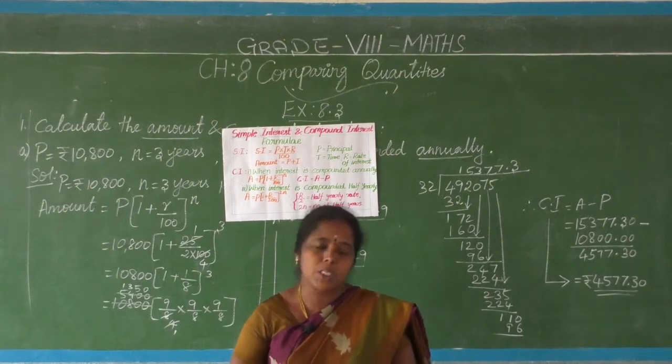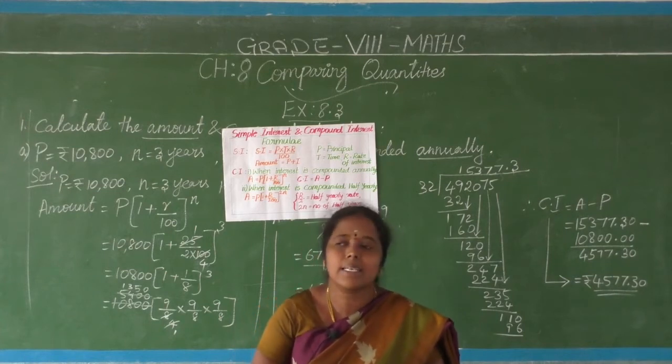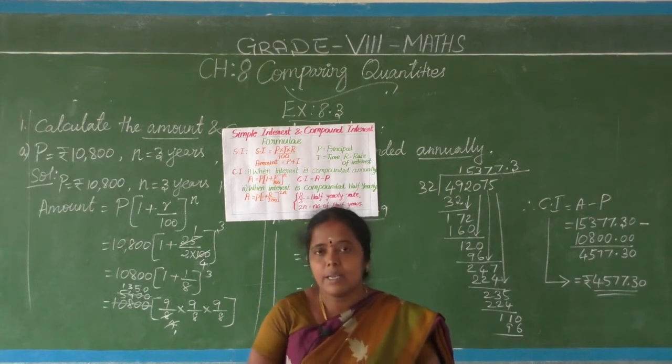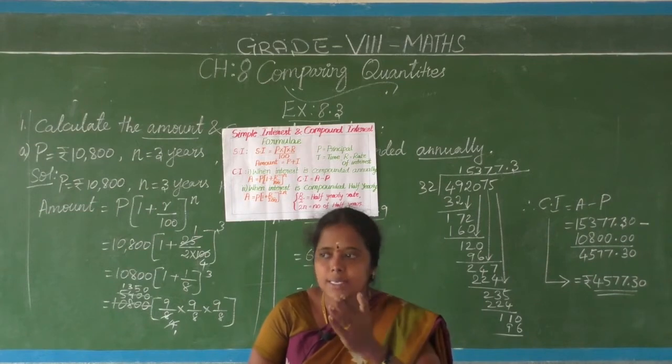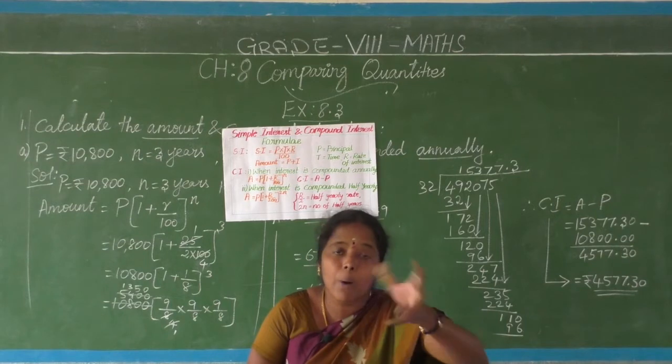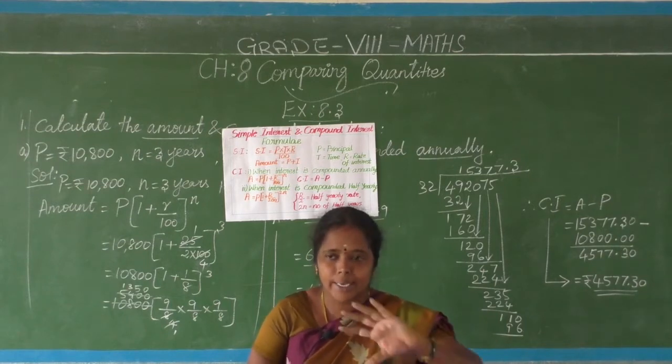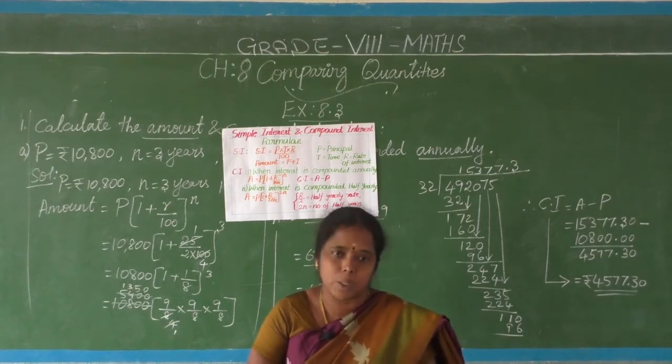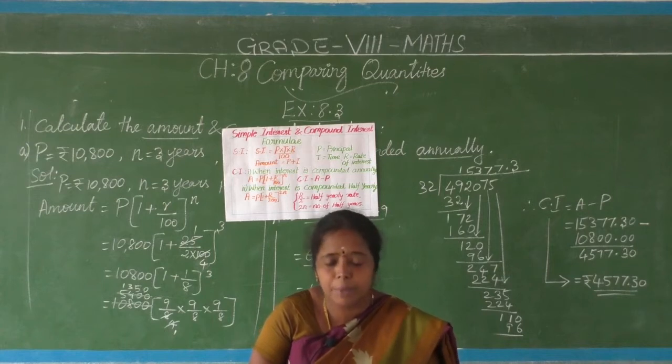Now we are going to see newly one more interest, that is called compound interest. What is the difference between simple interest and compound interest? We will see later. Compound interest means compound, combined. The interest is combined with the principal. That is what I am going to tell.